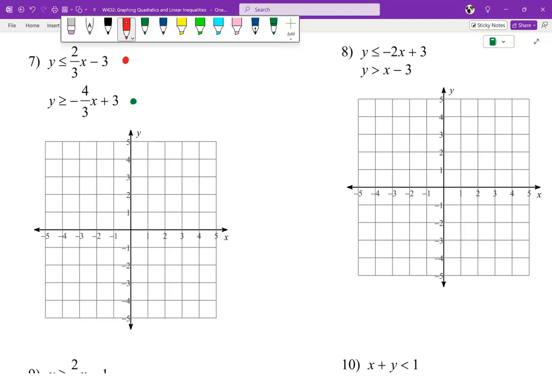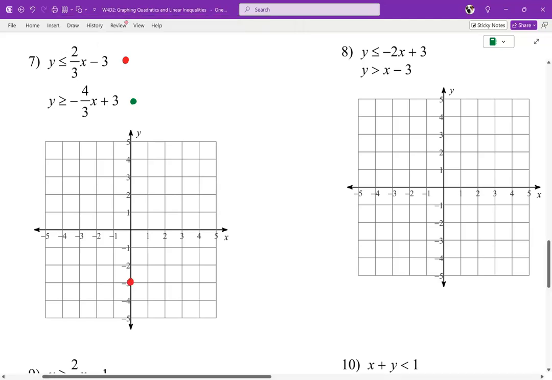Y less than or equal to 2/3 x minus 3. That means I start at -3. You guys remember y equals mx plus b, right? So the b value is where we begin. M is where we move. Our slope is where we move. So I begin at -3. So there, I'm going to put a dot right there. And then I get to move according to the slope, which is 2/3. So up 2/3, here's my second dot.